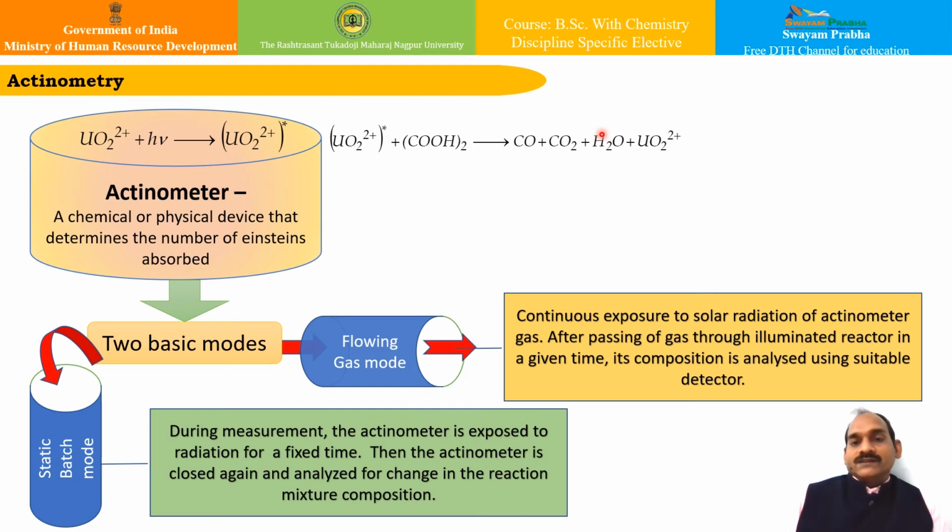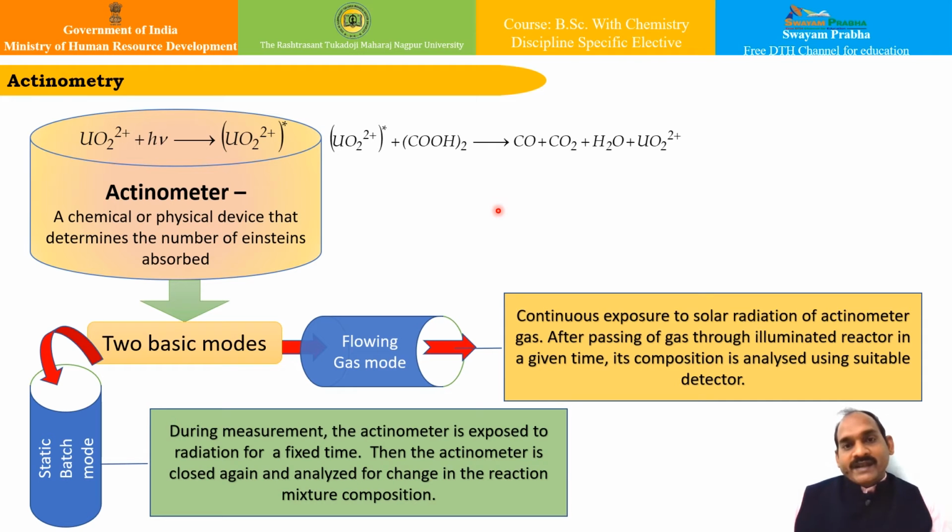You can see over here the wavelength of the required light, which usually falls in the range of 2540 Angstrom to 4350 Angstrom. The extent of decomposition of oxalic acid is determined at the end of the experiment by titration with standard potassium permanganate solution. So it is an analytical titration.